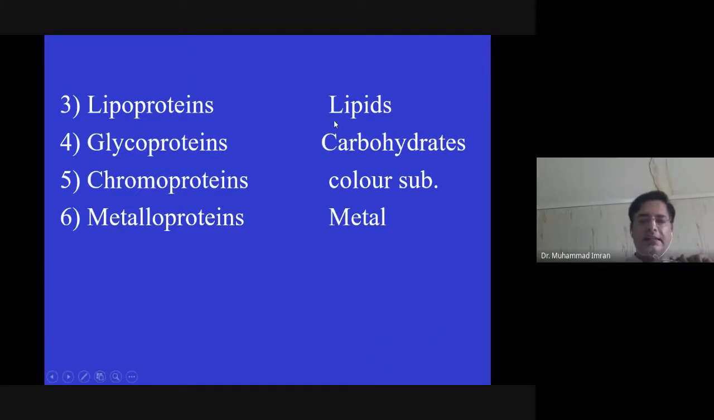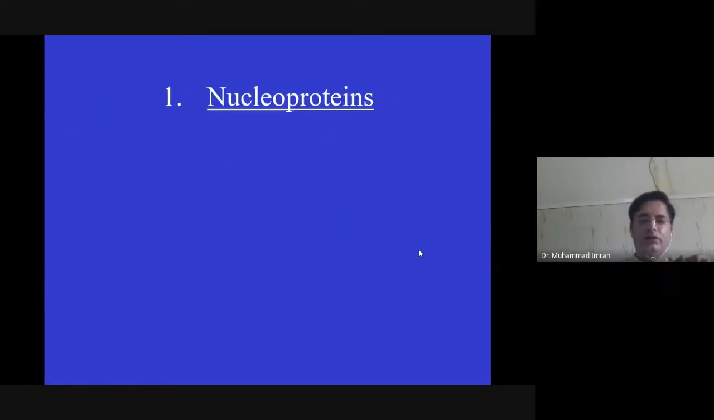Lipoprotein, HDL, LDL, chylomicrons are made up of protein and lipids. Glycoprotein contain protein plus carbohydrate, like many of our receptors, and immunity protein like IgG, IgM, IgD. They are made up of glycoprotein. Chromoprotein which produce color, and metalloprotein which contain metal ion as a cofactor.